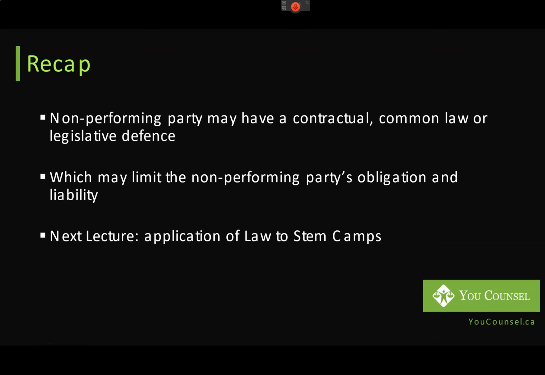We're going to take this law and apply it to STEM camps because we're aware of the circumstances of that case. We'll apply it and then we'll see whether there is any liability, whether there is any refund that the STEM camps are required to pay, which I can tell you, yes, the answer is yes. But we will discuss that in more detail in the next lecture.